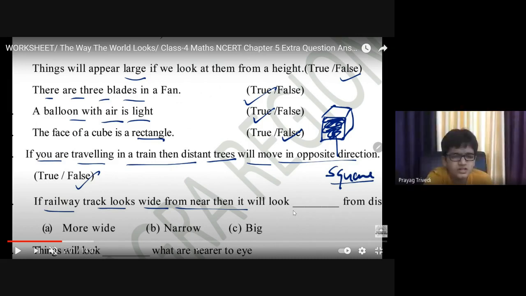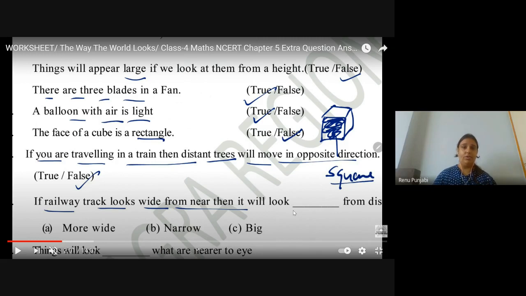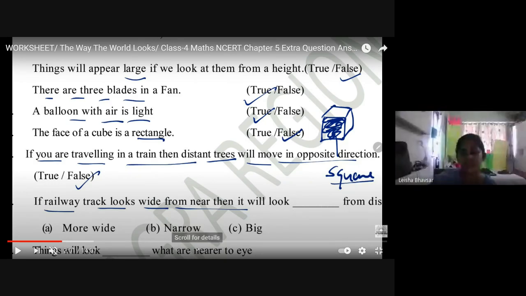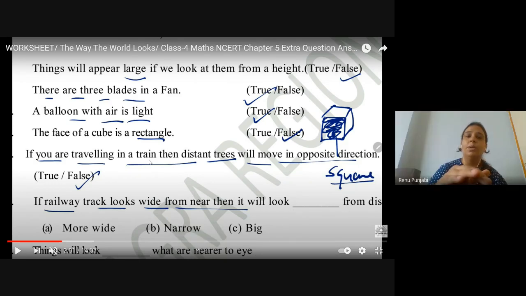It will look narrow. We have already discussed in the textbook that things which we look at from near and from the front look broad, and slowly as they go further back, they look narrow. We will say narrow, not small.